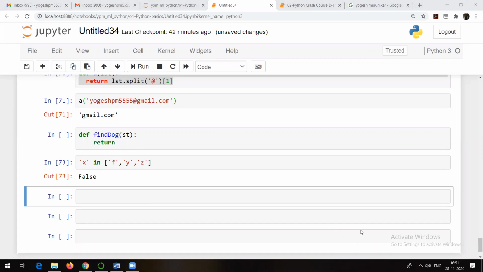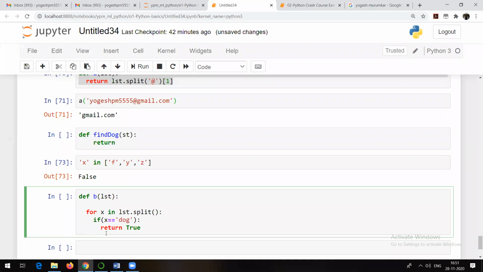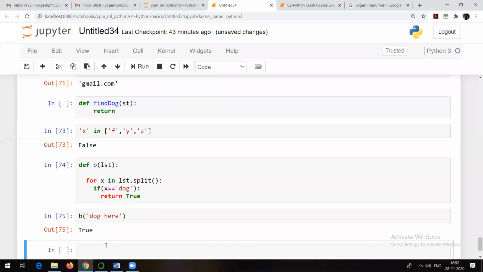Yes, I got one answer from Amin. Let me see whether it is correct or not. Let's try your answer. This is what Amin has said. So Amin is defining the function b, lsc, for x in lsc.split. So let me run it. I have run it. Now let me run function b, and let me check whether it is going to accept. So see, this is what we wanted.